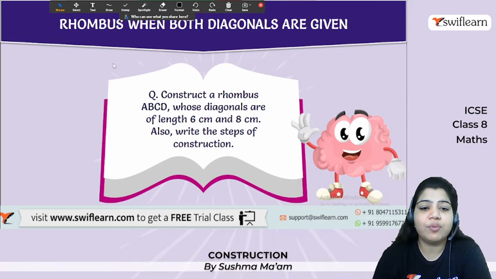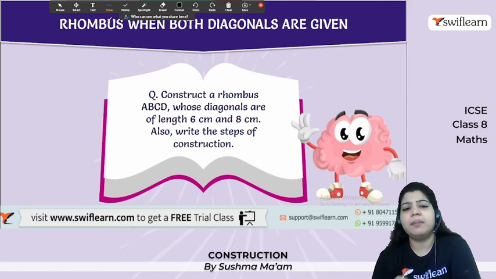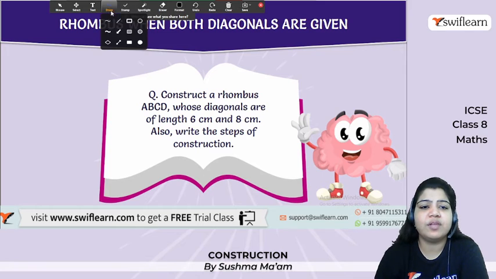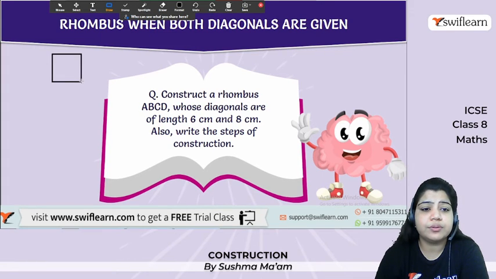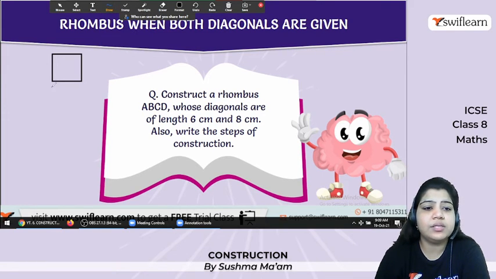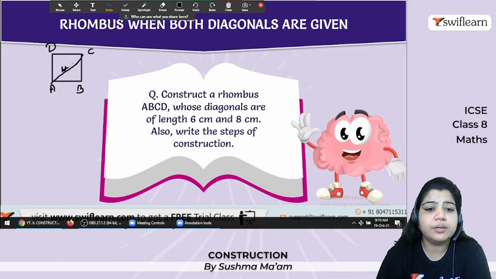Okay, so here we have a question. This question is the same as what we just did. So first thing is to draw the rough sketch. Okay, A, B, C, D, and the diagonal length AC is 6 centimeter, and this one is 8 centimeter.